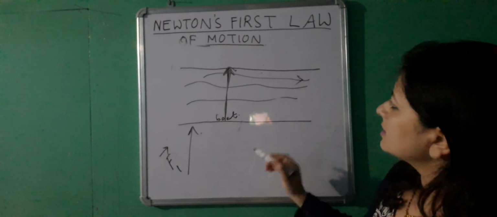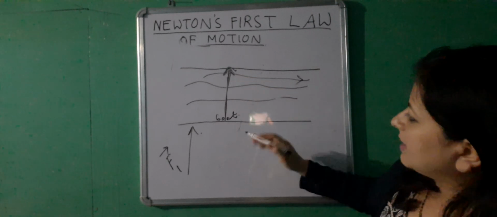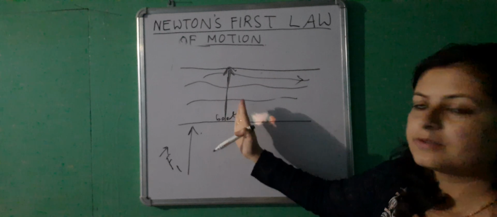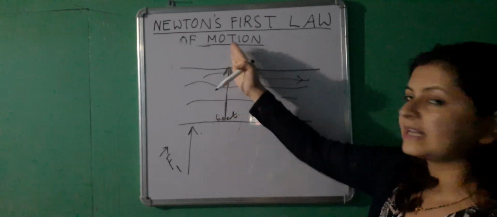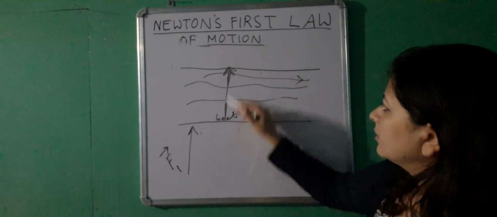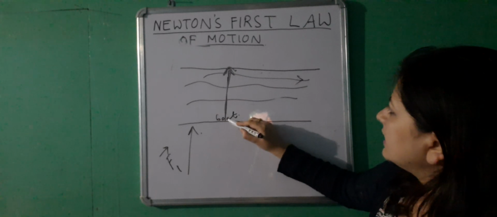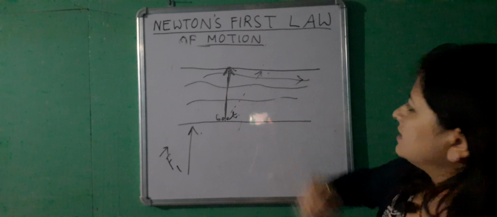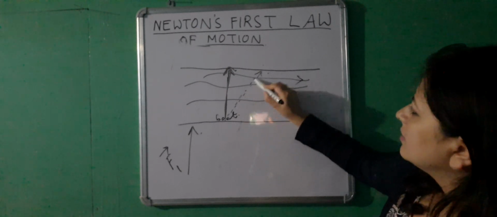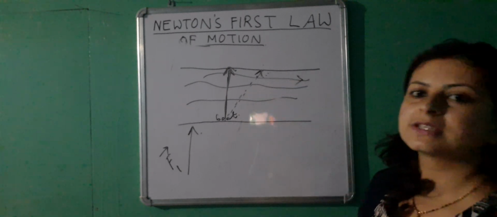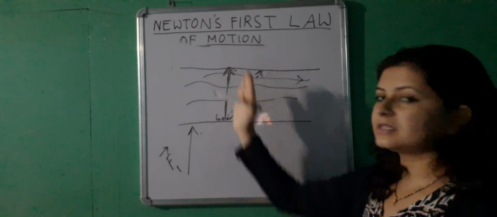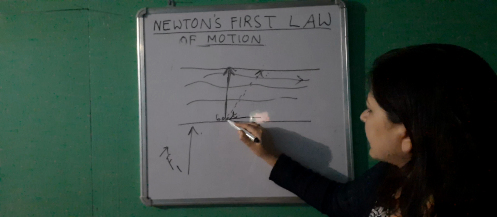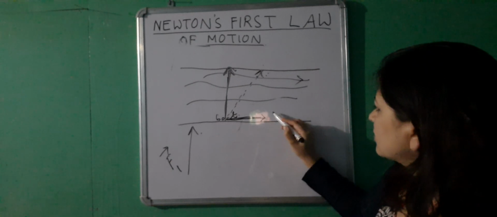But you'll see that after some time, though the boat is trying to move in a perpendicular direction straight from this end of the shore to that end of the river, instead of reaching here, after some time the boat reaches here. That means the final direction is this way and not this way. There is a reason for that, because there is another force acting on the boat, which is the force of the river.